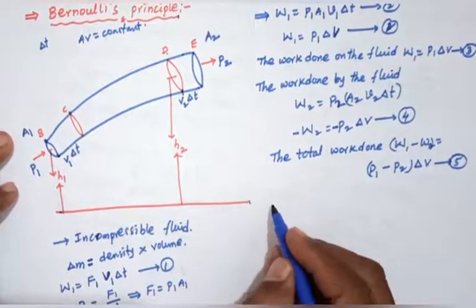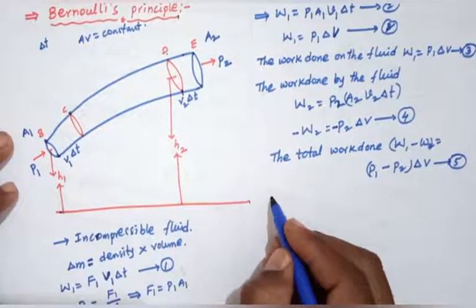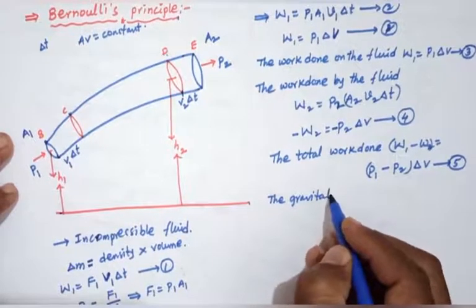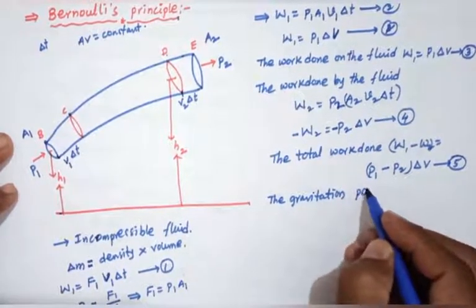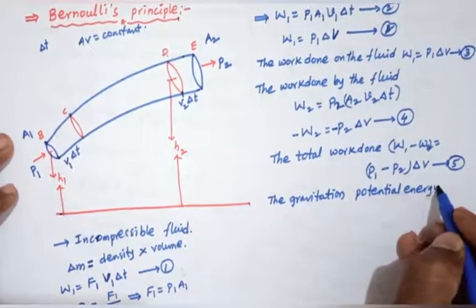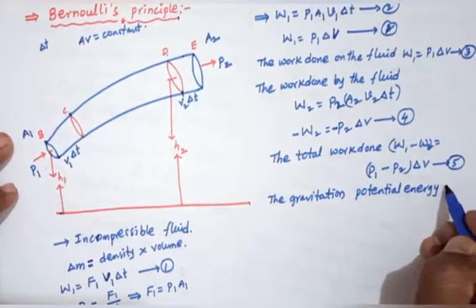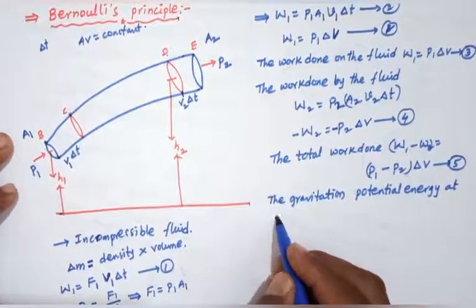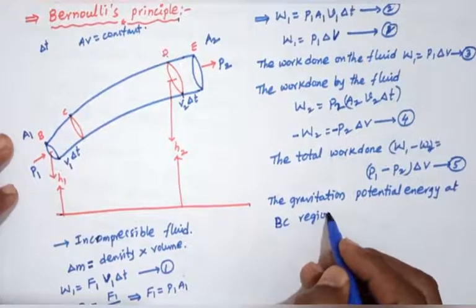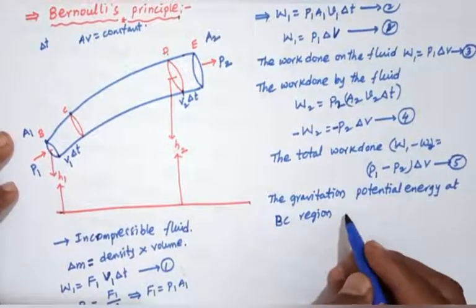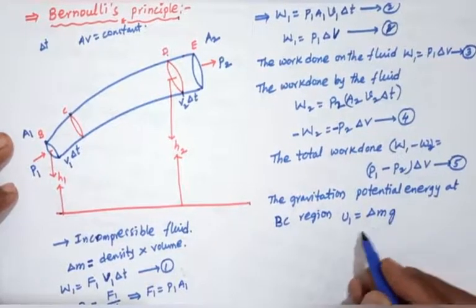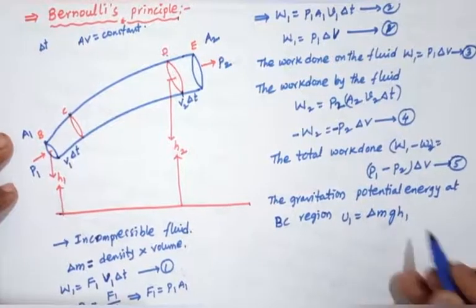Now we can find the gravitational potential energy at the BC region, that is, U1 equals delta m g h, here h1.